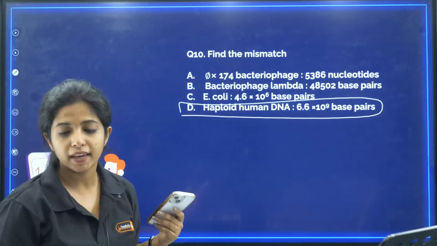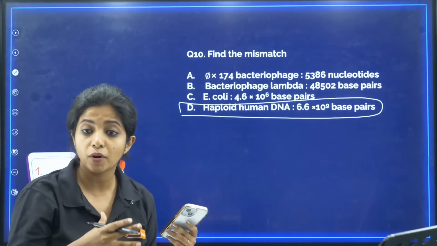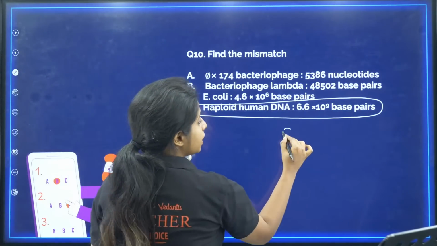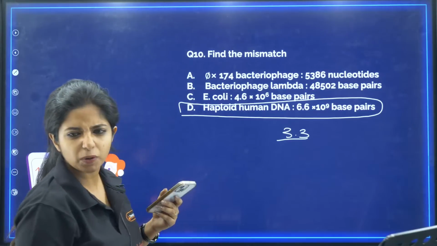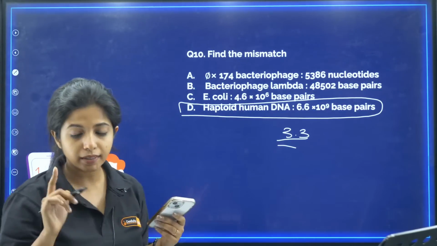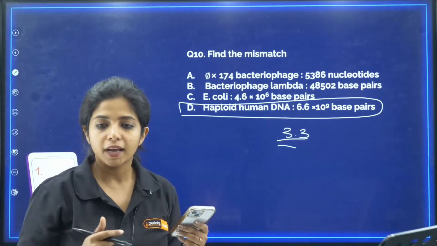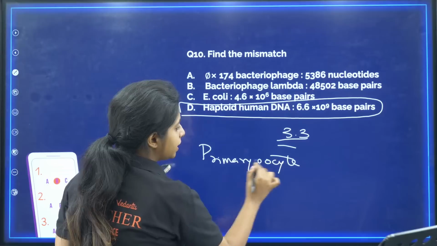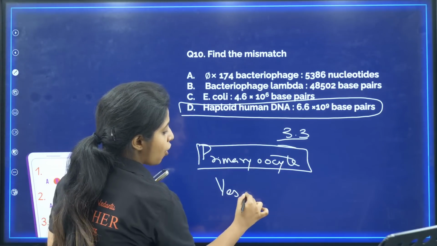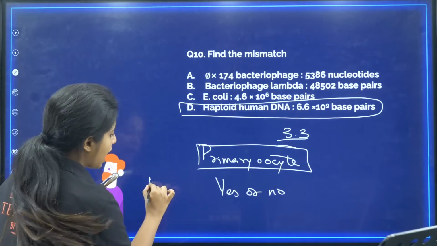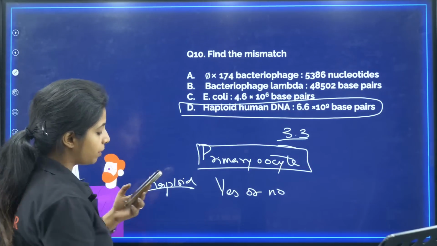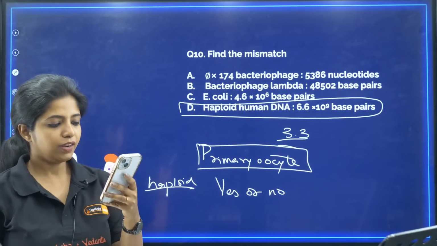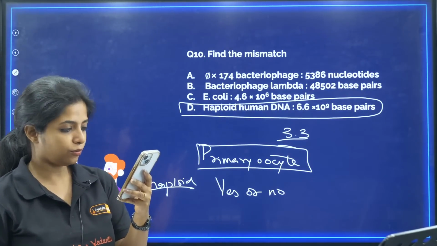This is wrong, my dear children. Why? Haploid human DNA, that means half the amount of human DNA is found in the gametes, my dear children, and it will be 3.3, not 6.6, that is totally wrong. Okay, it will be 3.3, remember that. And one very important thing, where do you find it? Okay, tell me one thing. Do you find the haploid content in primary oocyte? Tell me in answer yes or no. Your question is, do you find haploid content of DNA in primary oocyte, yes or no? Yes or no? No. Priyadarshini, no.